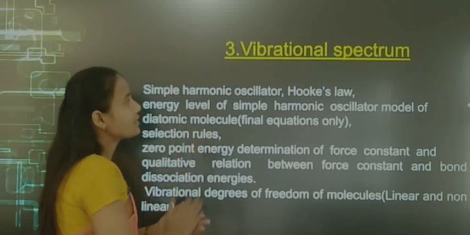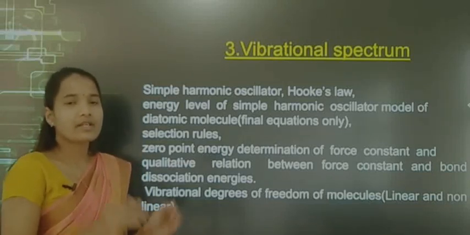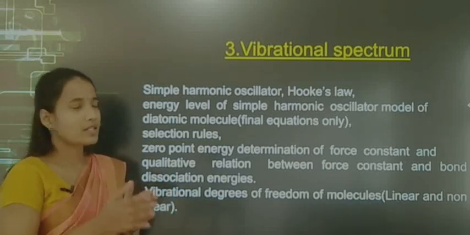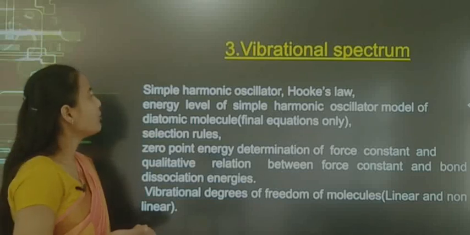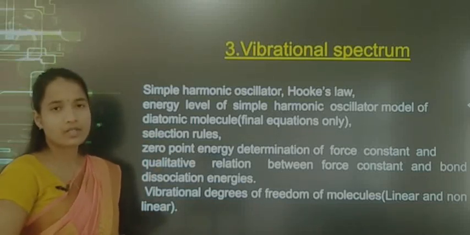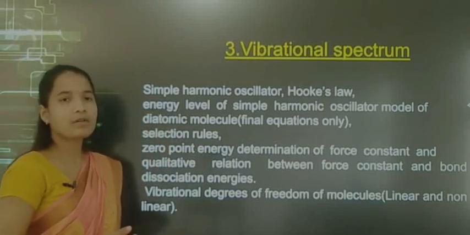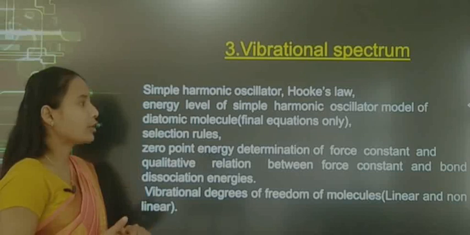And next is vibrational spectrum. In your physical section, these chapters all belong to the spectroscopic concept. In this chapter, the learning points are simple harmonic oscillation as well as Hooke's law, and energy level of simple harmonic oscillator, model of diatomic molecules.